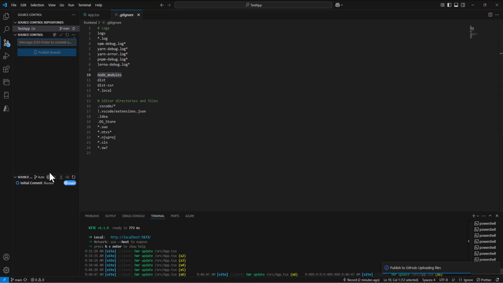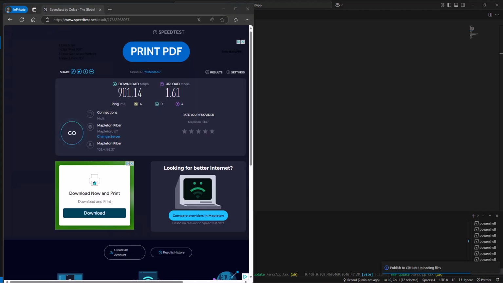I'm supposed to have a fast internet connection, but it was slow the other day. I should have tested this. My upload speeds were super slow, so I should have fixed that before attempting this. All right, I'll pause for a moment. Well, there's your problem, by the way. I'm getting a 900 megabit download and a 1.61 megabit upload. So obviously I have something to solve, but hopefully yours is not taking the same amount of time. Pausing again.